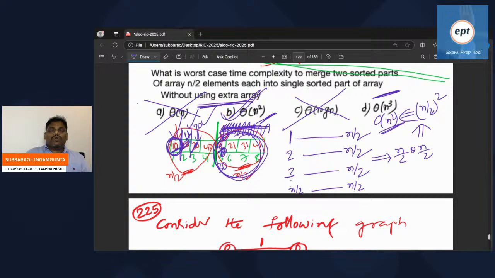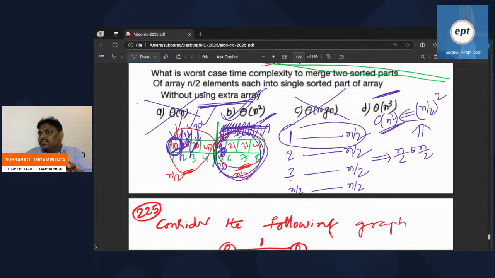The answer is n square, because for each element you have to sort the second half. Whenever you are swapping, the first half has no problem because it is getting the better people. You are sending the not-better person to the second half. The second half may be disturbed.